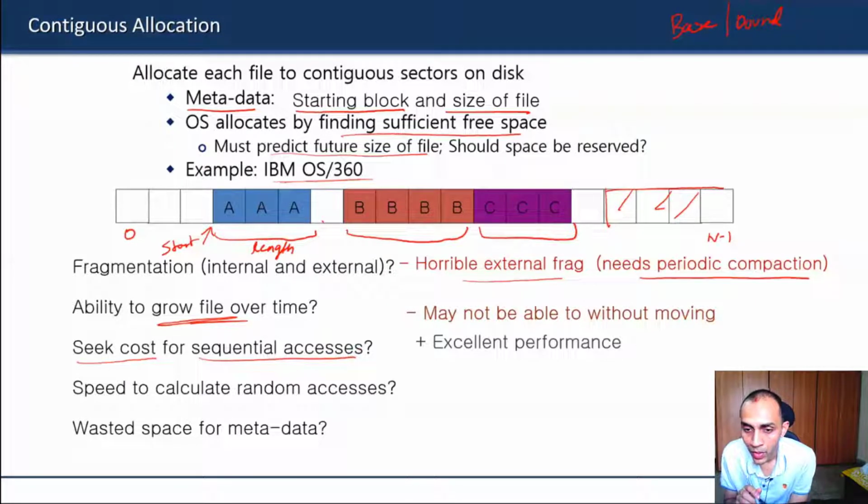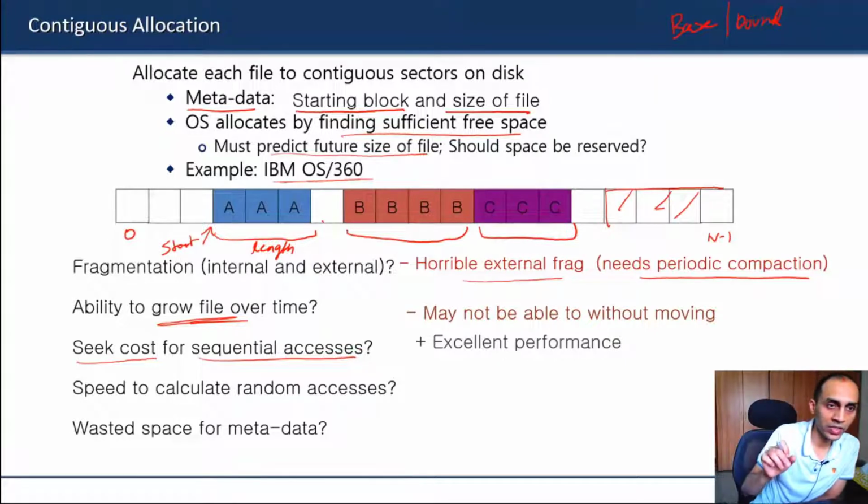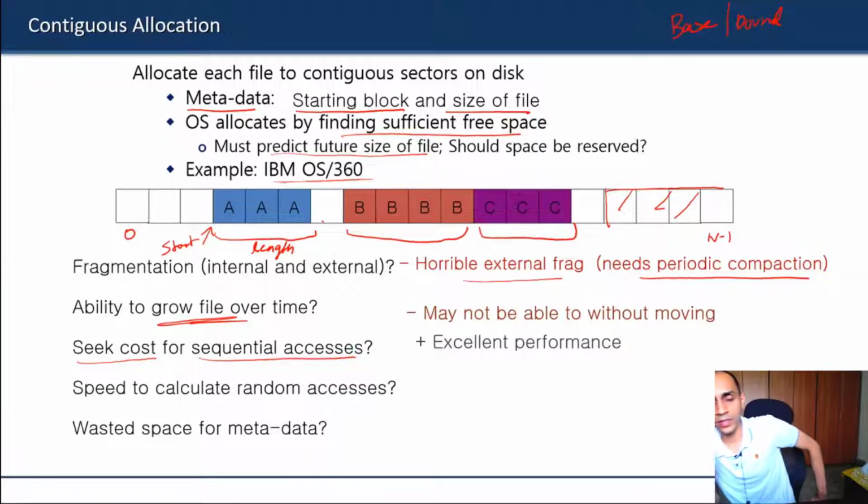Will a file always be a multiple of sectors and blocks? Yes. The file may not always be a multiple of sectors and blocks, but the file system is always going to allocate space to a file in multiples of blocks. In the last class I showed you stat. If you do a stat on a particular file, you will see how many blocks are assigned to it. So even if your file is using just 2 or 3 bytes, it will still allocate one entire block. So there will be a trade-off.